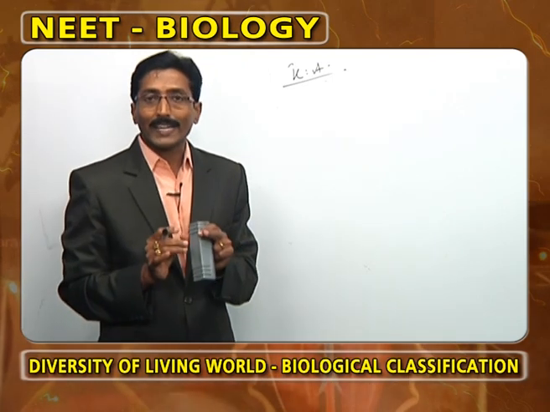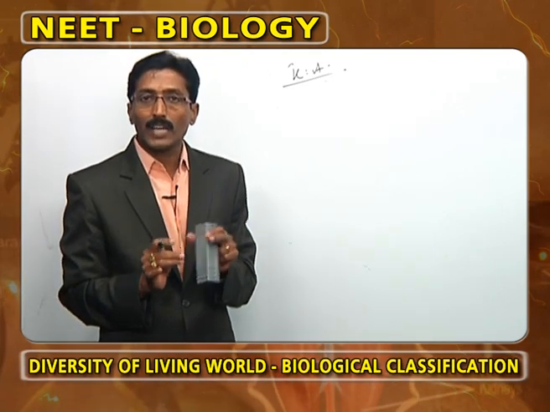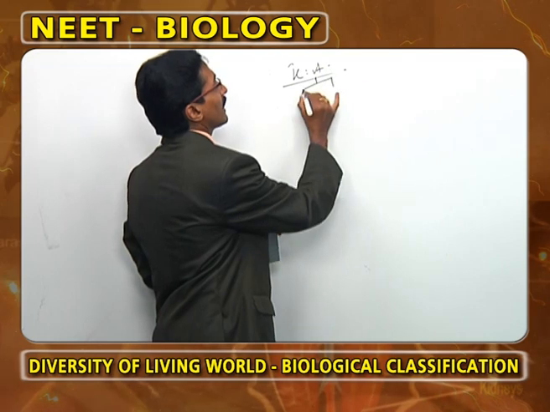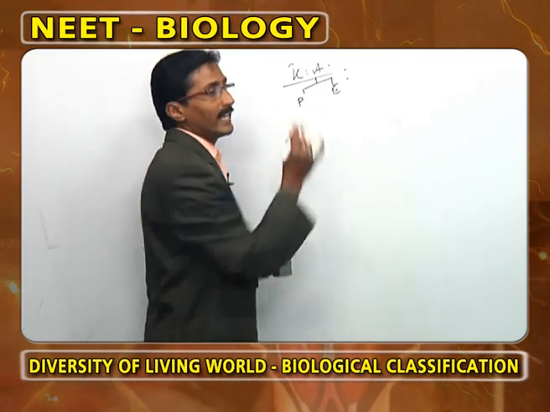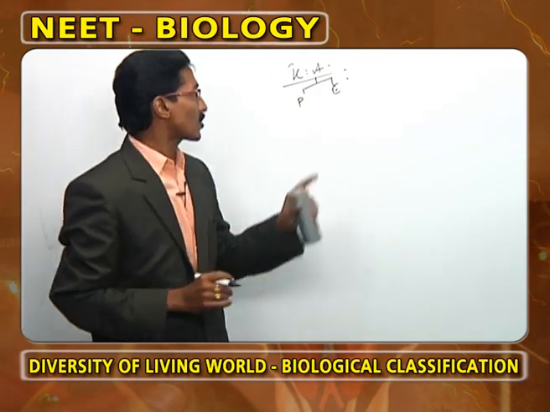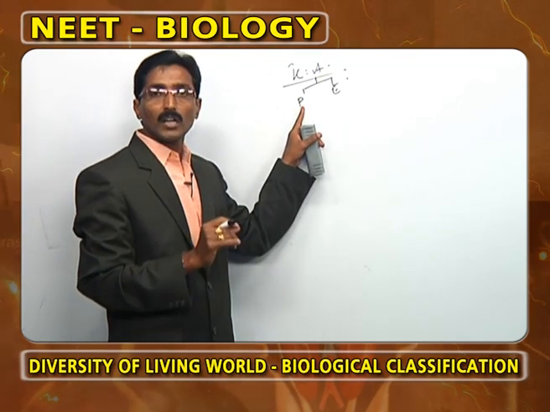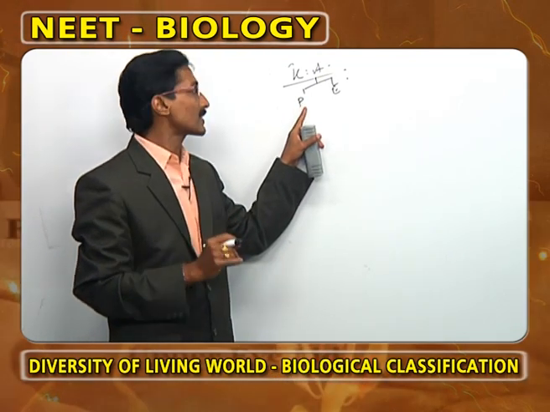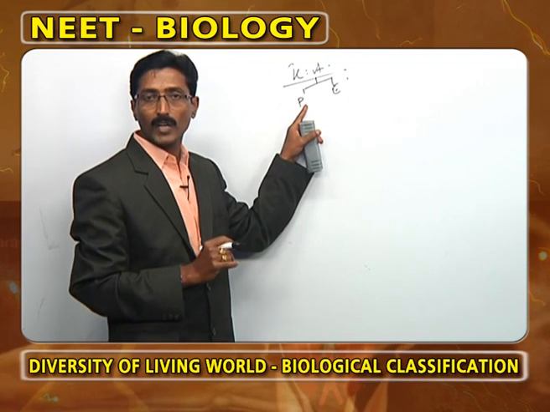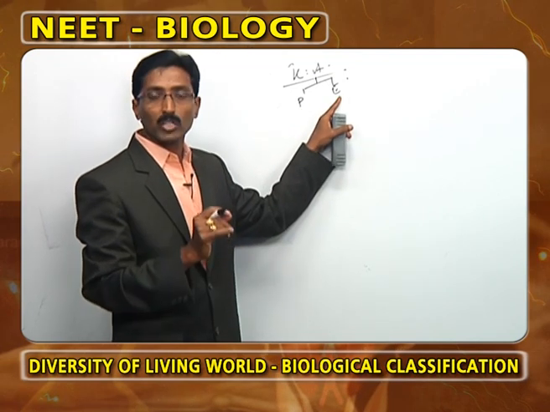Now, the kingdom Animalia is classified into two sub-kingdoms. The first one we call Parazoa and the second one we call Eumetazoa. In the Parazoa, all are primitive multicellular animals. What is the best example for the Parazoa? Phylum Porifera.